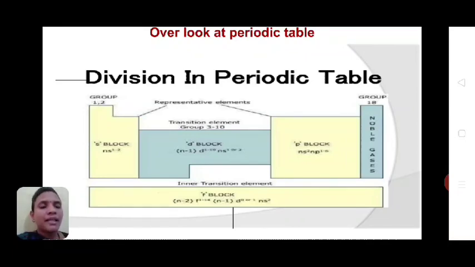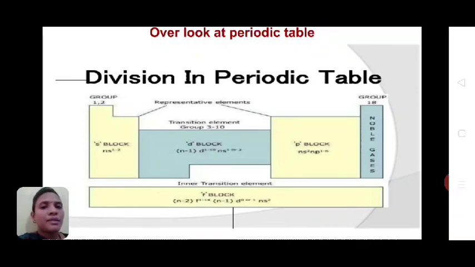And due to this transition element, we can define the F block element as an inner transition element. See, in the configuration, the D shell is outer with respect to the F shell. See the configuration of the F block element. The D shell is outer with respect to F, and F is inner to D. That's why F block elements are called inner transition elements. So this is the division of different elements in the periodic table.